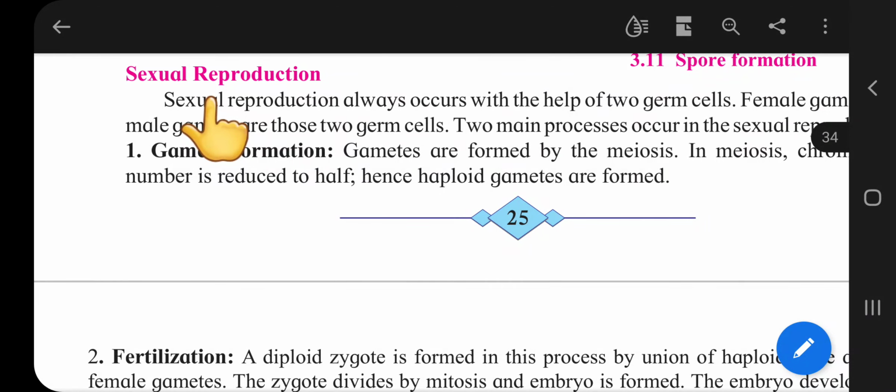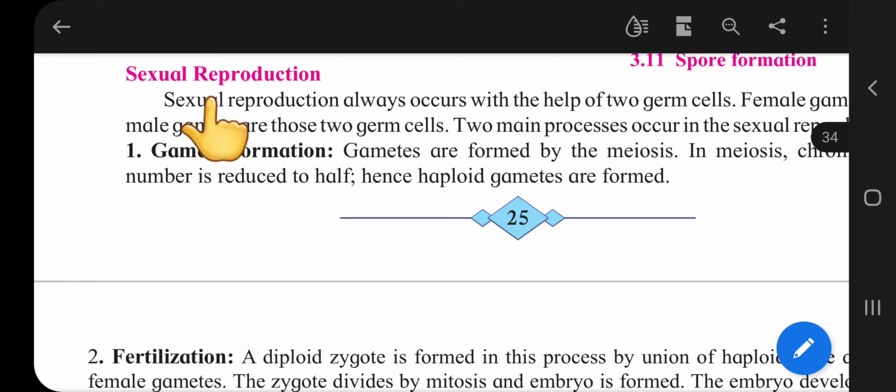Today we will learn Science and Technology Part 2 of the 10th class, lesson number 3, life processes in living organisms. In this lesson, yesterday we learned about asexual reproduction in unicellular and multicellular organisms. Today we will learn about sexual reproduction in plants and in human beings.